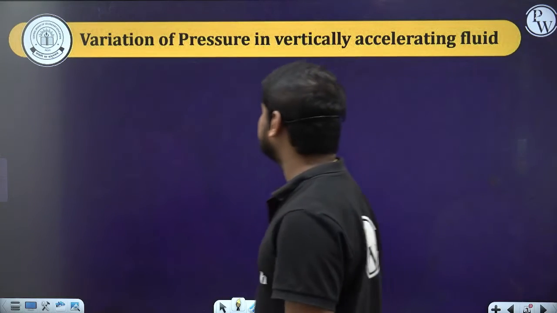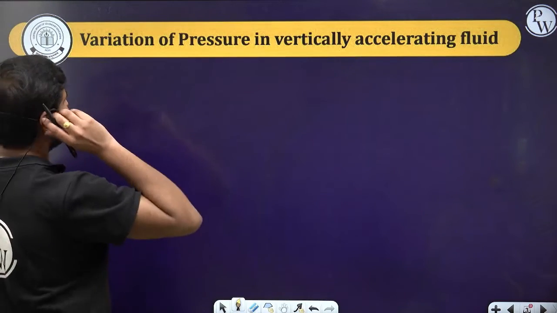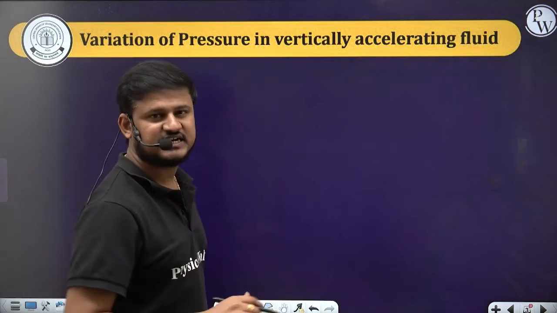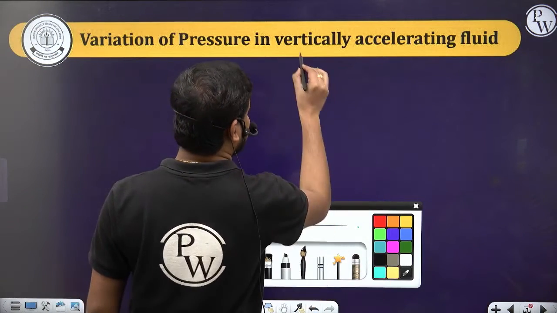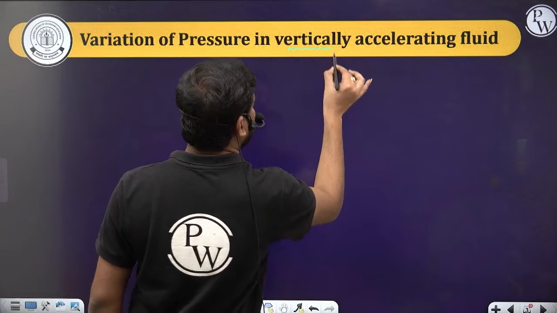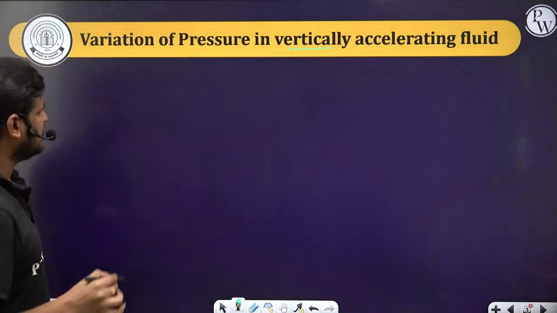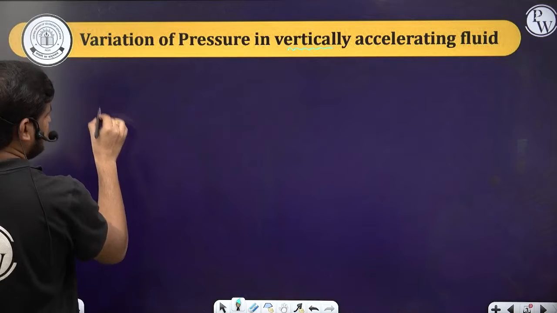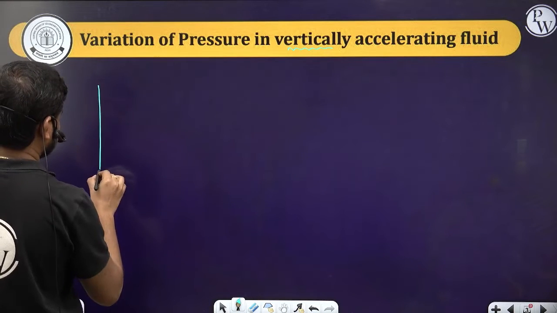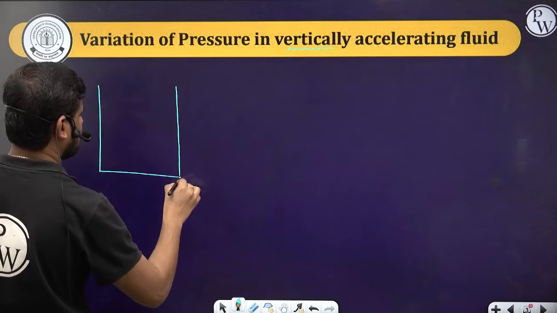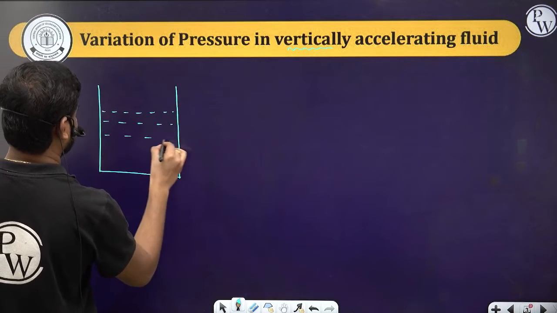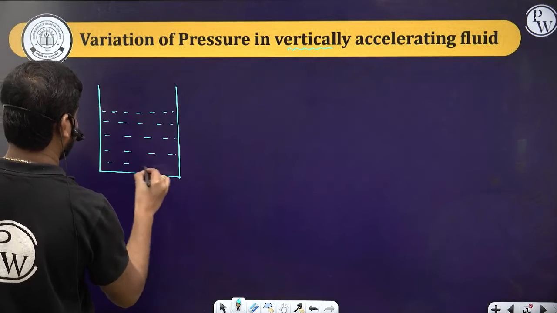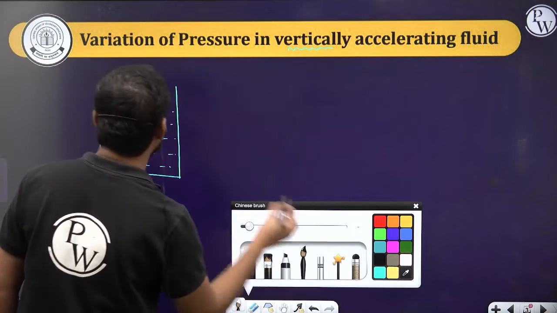So let's start with today's concept: the variation of pressure in a vertically accelerating fluid. The fluid is accelerating vertically, so how does the pressure vary? In the last class we studied, consider this is a container in which the liquid is filled.